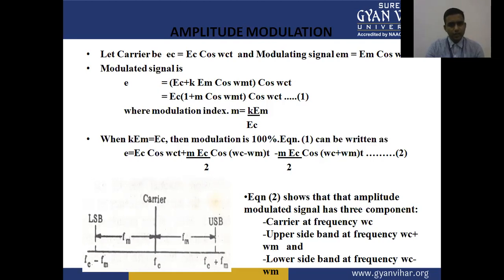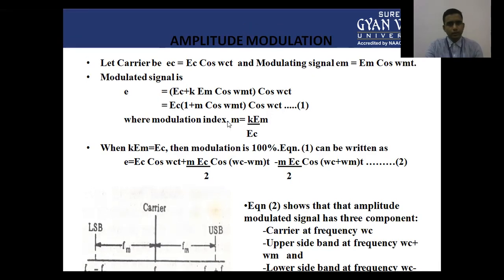So it will become EC into 1 plus m cos omega mt, and outside of the bracket cos omega ct, where the modulation index m is equal to K EM upon EC.